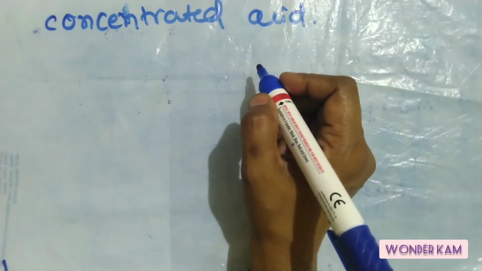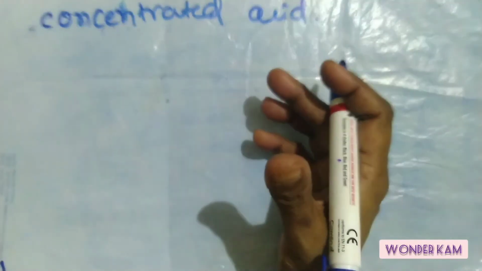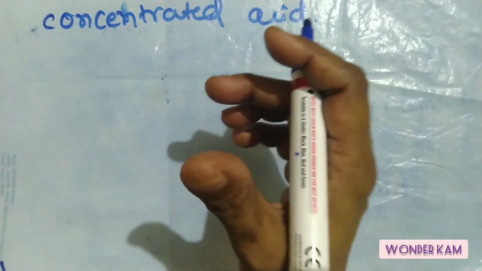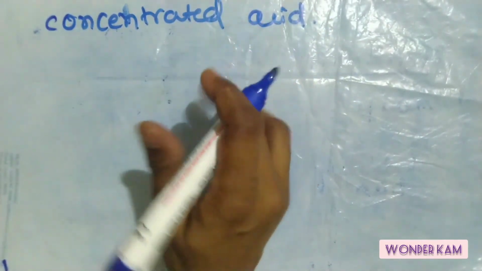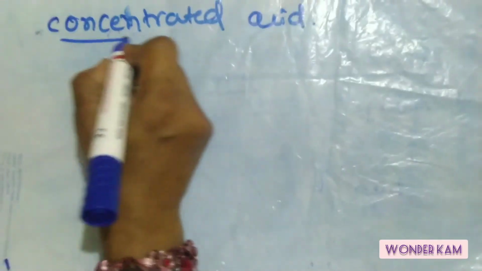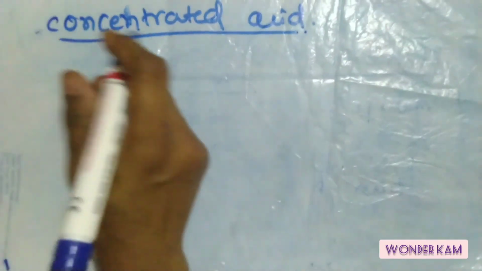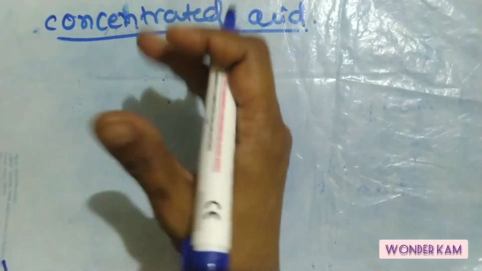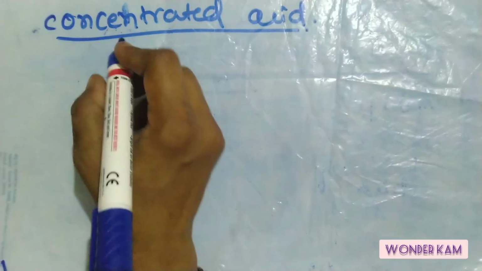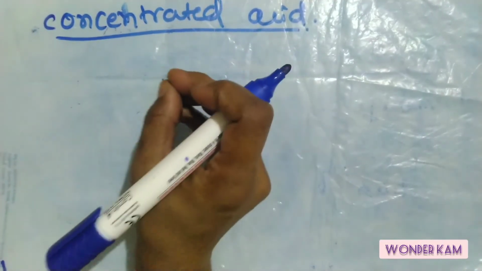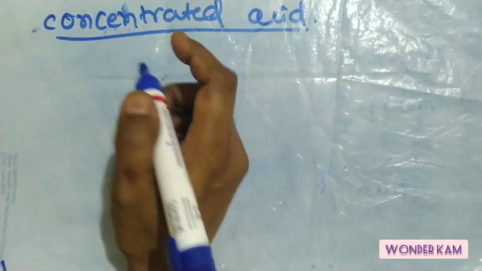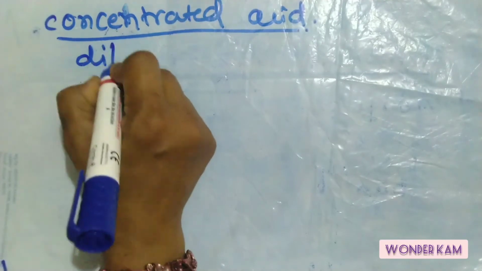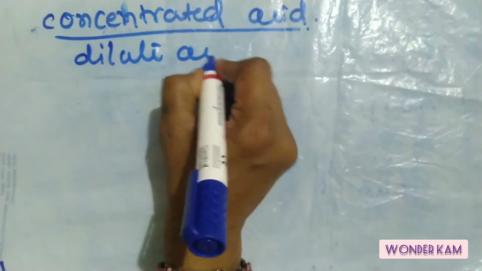During the manufacturing, the acids are obtained with high concentration. That means saturated acids or maximum amount of acids are present in water. Such type of acids are known as your concentrated acid. When you want to dilute that, we have to take a little amount of the concentrated acid in a large quantity of water. Then we call that acid your dilute acid or diluted acid.